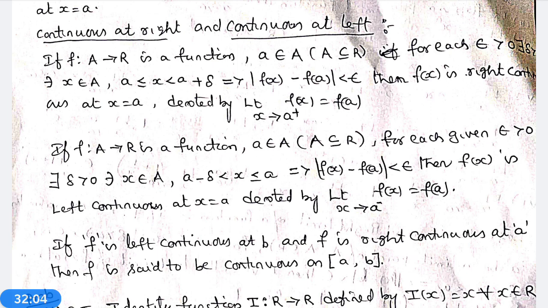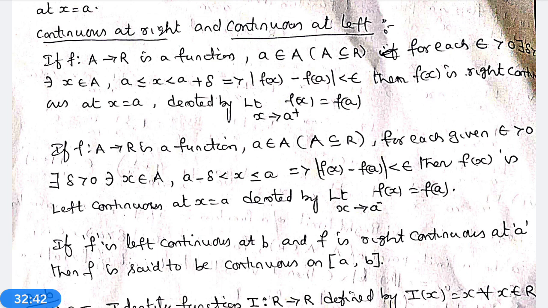Whereas in the previous case, right limit, right continuity means you have to choose A less than x less than or equal to A plus delta. For left continuous, the same values are taken, that is A minus delta less than x less than A implies modulus of f(x) minus f(A) less than epsilon. Then f(x) is called left continuous at x equal to A.